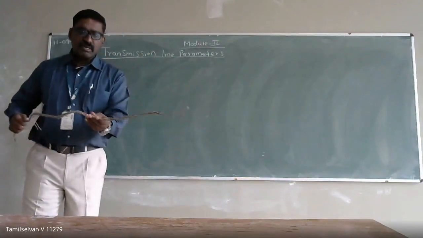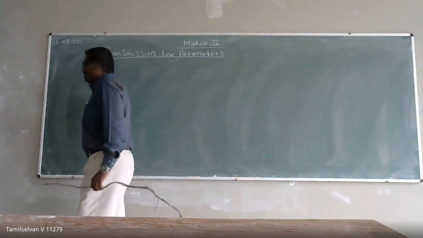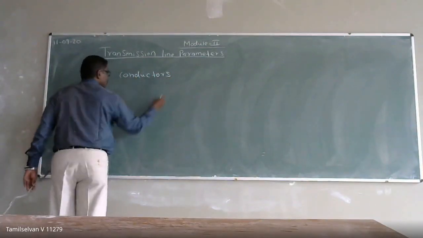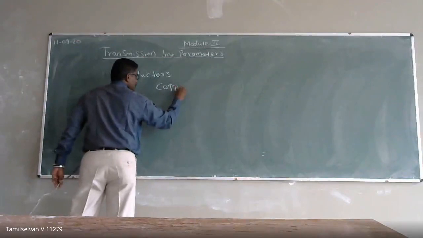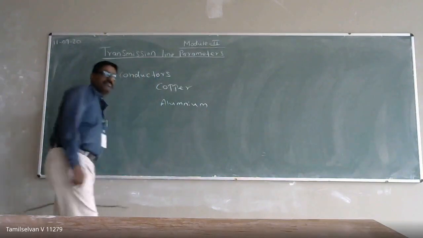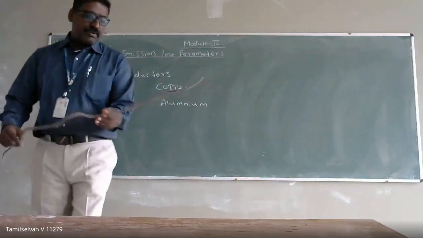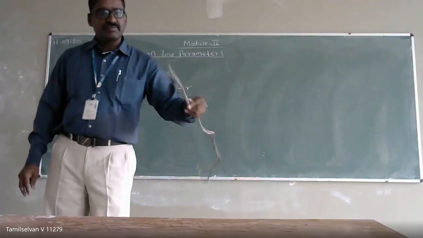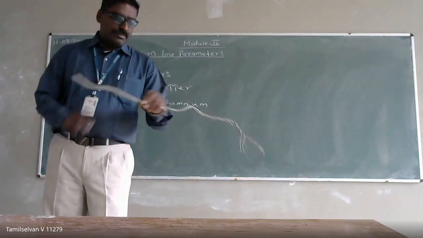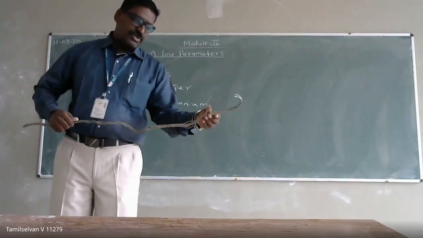Normally we have conductors in our transmission line that will be either copper conductors or aluminum conductors. What I am showing you right now is an aluminum alloy conductor. Normally this will be used for transmission as well as for distribution.